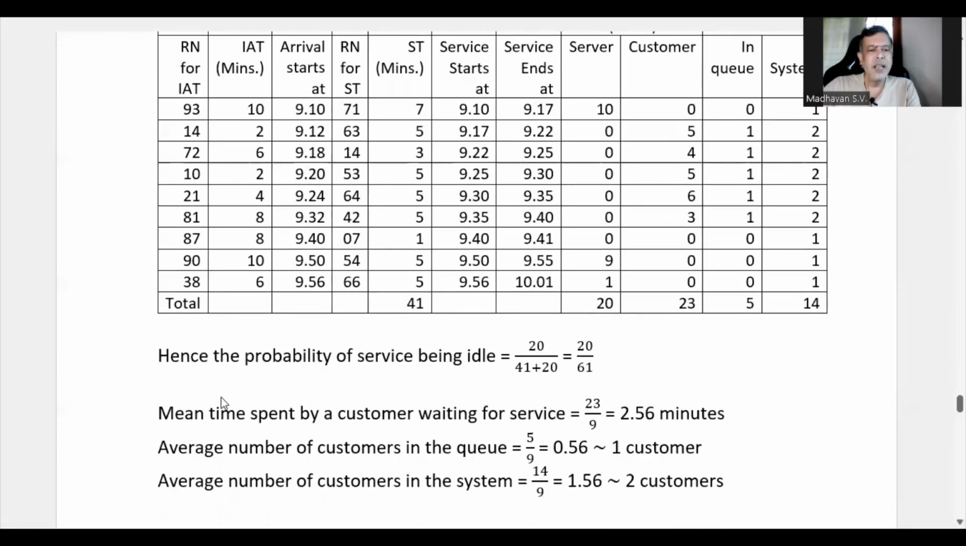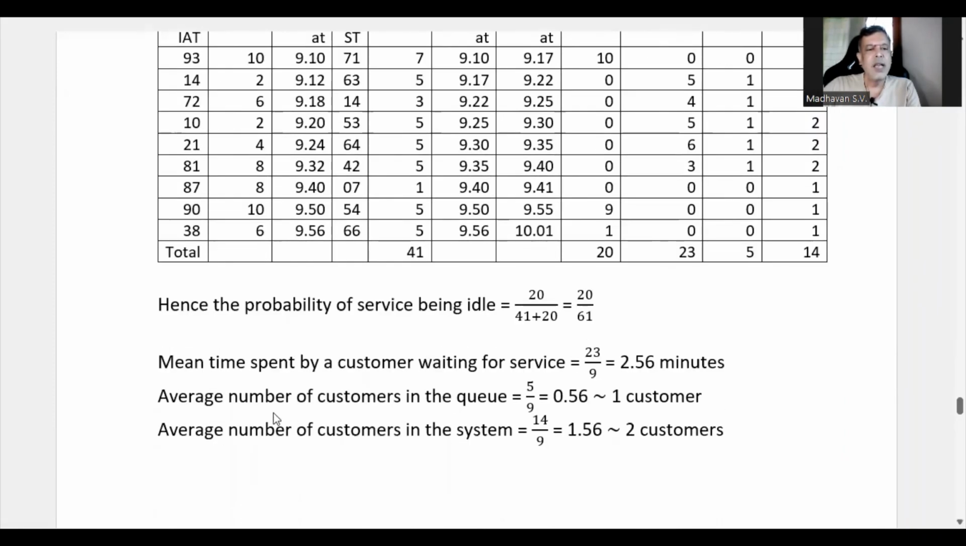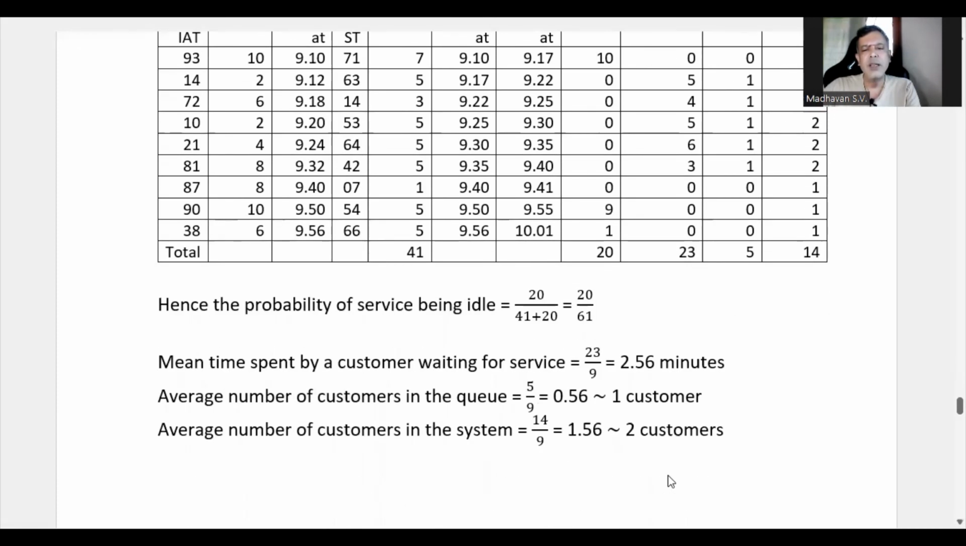Then the mean time, that is the average time spent by a customer waiting for service. We already added this 23, and since these are 9 trials, we divide it by 9 to get 2.56 minutes as the mean time spent by a customer waiting for service. Then the average number of customers in the queue is this total, 5, divided by 9 customers, which gives 0.56. Since the average number of customers cannot be a decimal, we approximate it to one customer.